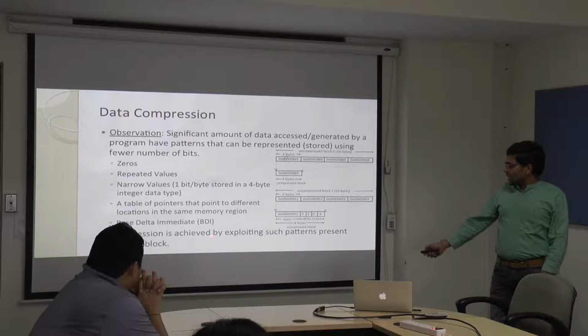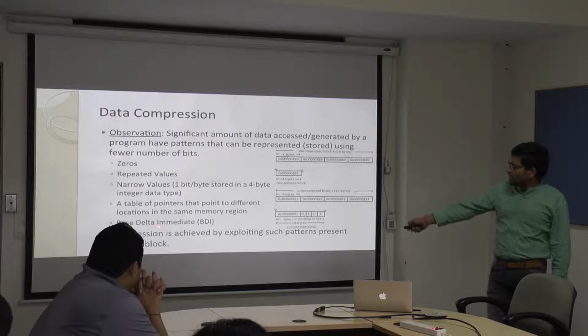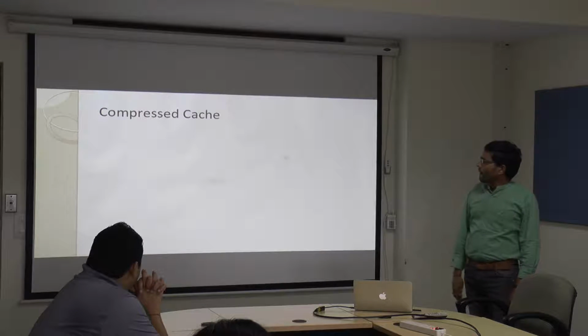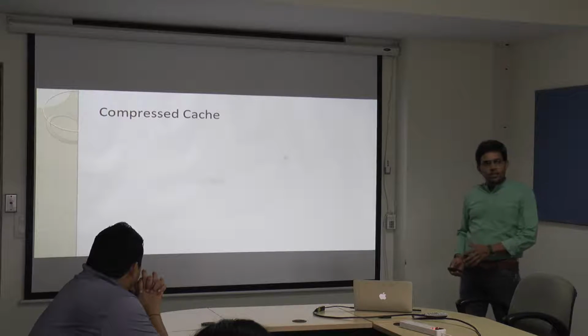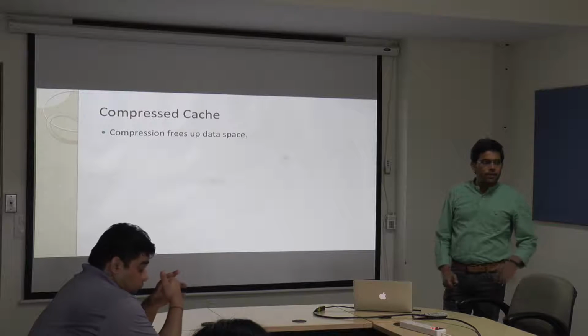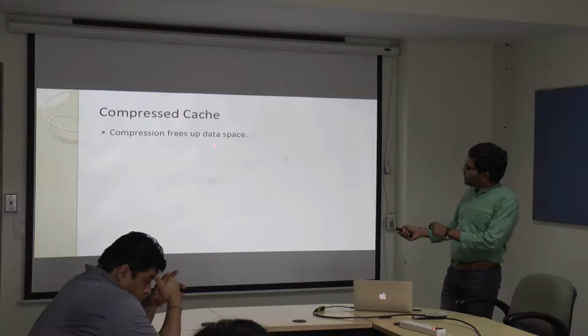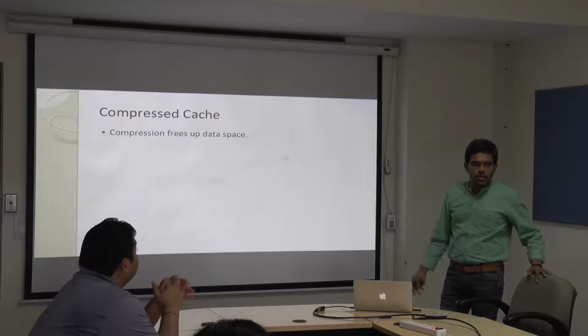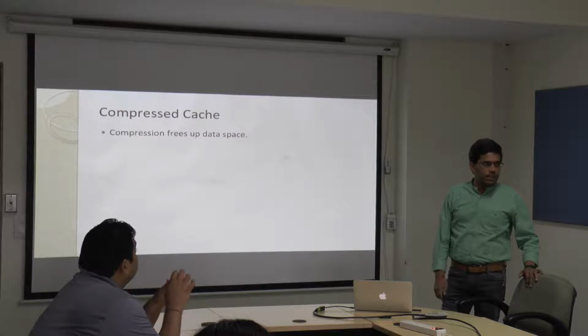So compression is achieved by exploiting such patterns that are available. And once we compress, then we'll have a compressed cache. Compression frees up some space, and this space can be used for filling new data from the lower levels of memory, either main memory or other caches.